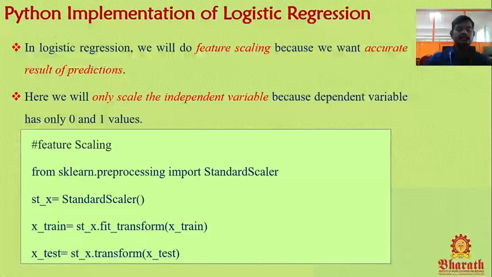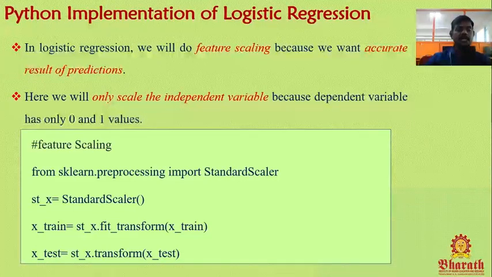So this is the Python code for scaling the independent variables, feature scaling, for the accuracy of the output. From sklearn.preprocessing import StandardScaler, sc_x = StandardScaler(), x_train = sc_x.fit_transform(x_train), and likewise for x_test. This code is for training the model.